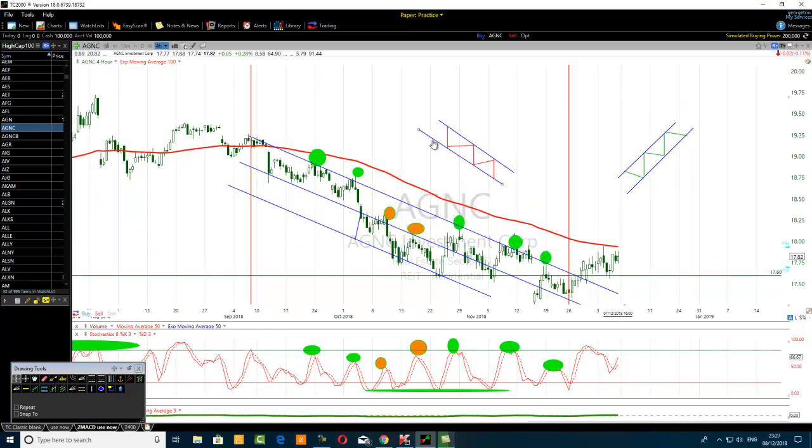Think of it. You see the blue line going to the blue channel. Apologies, traders. The blue channel going down is representing the higher time frame stochastic. Because I'm on the 4-hour time frame, the higher time frame for the 4-hour time frame is the weekly chart. If you're on the hourly time frame, the higher time frame is the daily chart, as I said to you in the beginning. If you're on the monthly chart, the higher time frame is the yearly chart. If you're on the weekly chart, the higher time frame is the quarterly chart. If you're on the 4-hour time frame, the higher time frame is the weekly chart. If you're on the 50-minute time frame, the higher time frame is the 4-hour time frame. So think of the blue channel as the higher time frame stochastic.